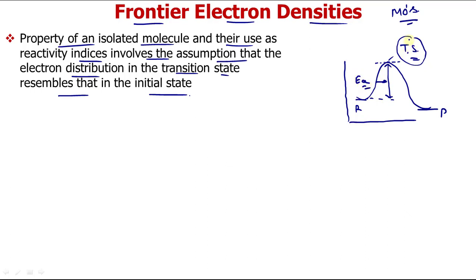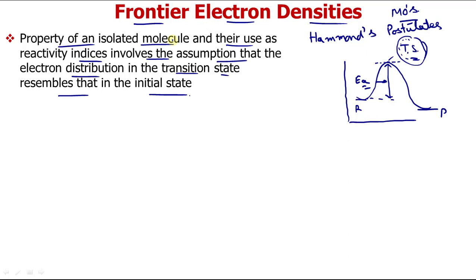Now if the transition state is stable, of lower energy, the reaction will be fast. If the transition state is of higher energy, the reaction will be slow, because we need higher activation energy. And the geometry of the transition state can be determined with the help of Hammond's postulate that you have discussed in your lower classes. Because we cannot isolate the transition state, we have indirect methods to determine its geometry. But here what he wants to say is that frontier electron density is a property of an isolated molecule.